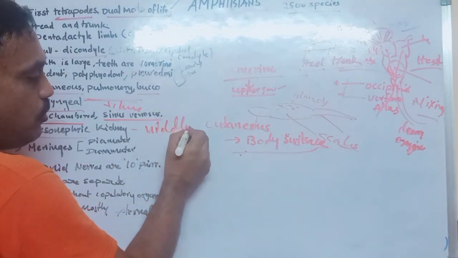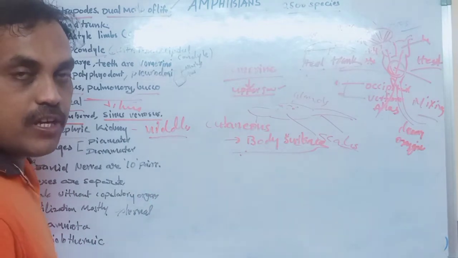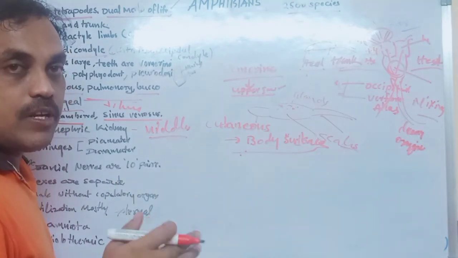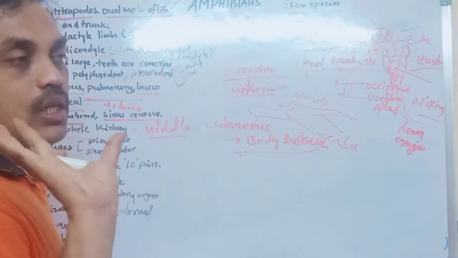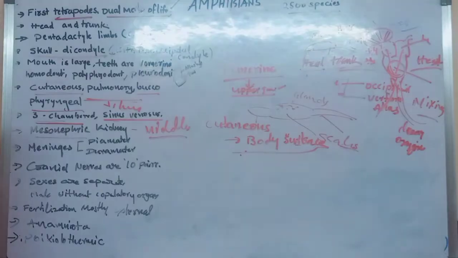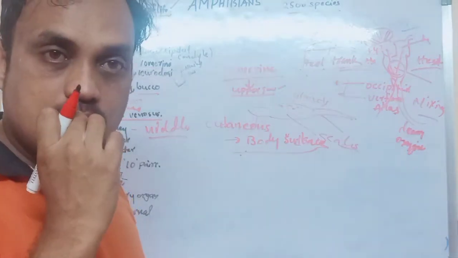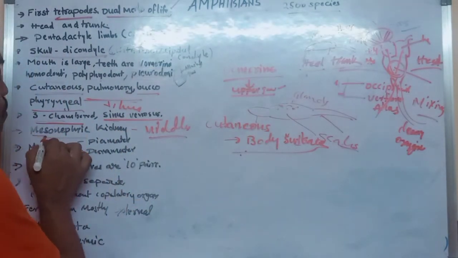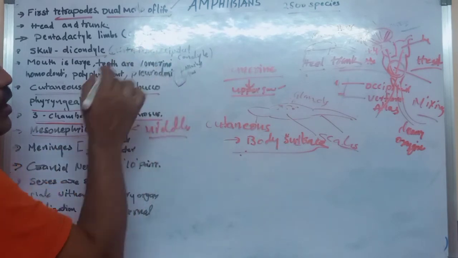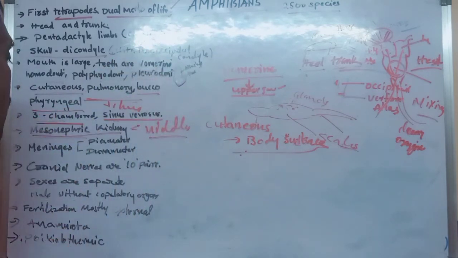Okay, already I have told you about pronephric, mesonephric and metanephric kidneys. Which one is totally developed, with glomerulus and renal tubes, everything developed? It is the middle one, so it is called the mesonephric kidney. We will observe it in amphibians.